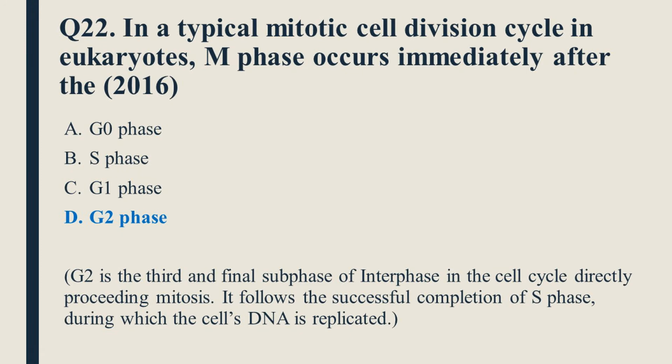Question number 22 is in a typical mitotic cell division cycle in eukaryotes, M phase occurs immediately after the, so G2 phase or gap 2 phase is the third and final subphase of interphase in the cell cycle directly preceding mitosis. It follows the successful completion of S phase during which the cell's DNA is replicated. G2 phase ends with the onset of prophase, the first phase of mitosis in which the cell's chromatin condenses into chromosomes. So option D, G2 phase is the right option.